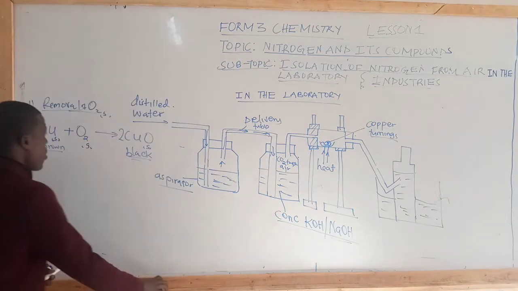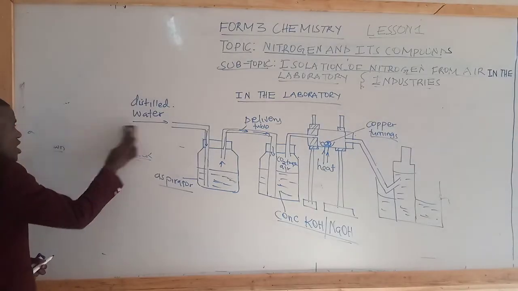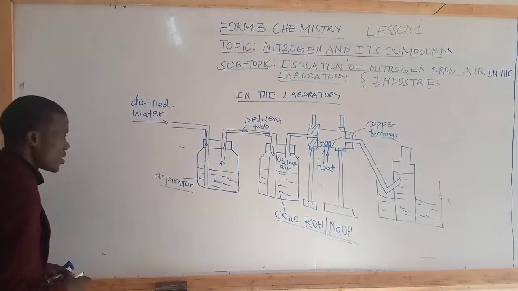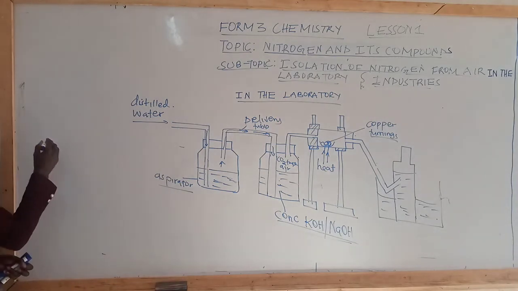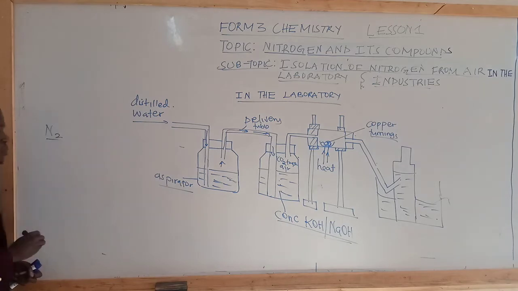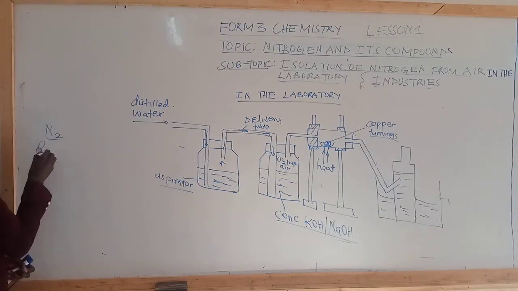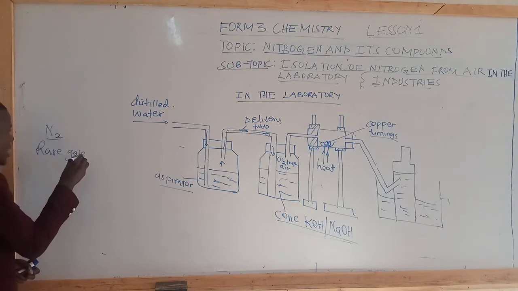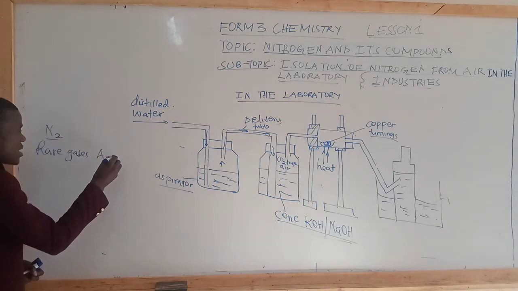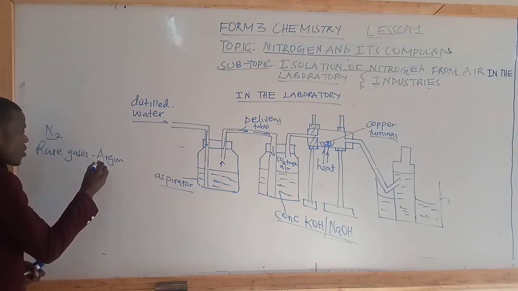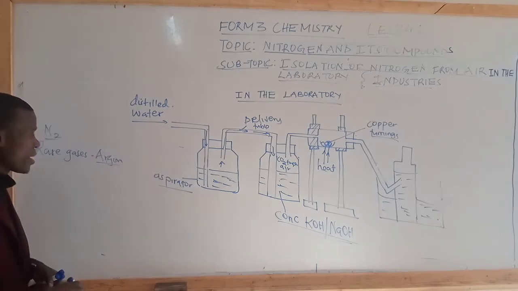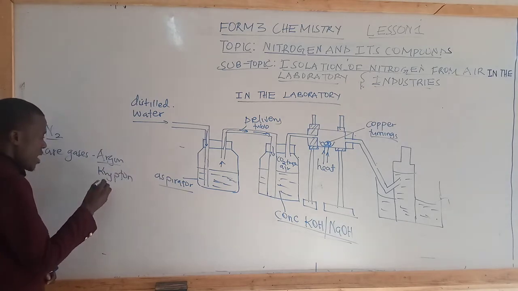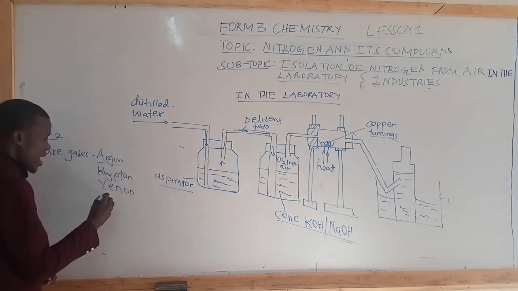The remaining components of air, which we have not eliminated, are as follows. We have nitrogen as not eliminated. We have rare gases. By the way, argon is one of the rare gases which is actually in abundance, and we have others like krypton, xenon, and neon.